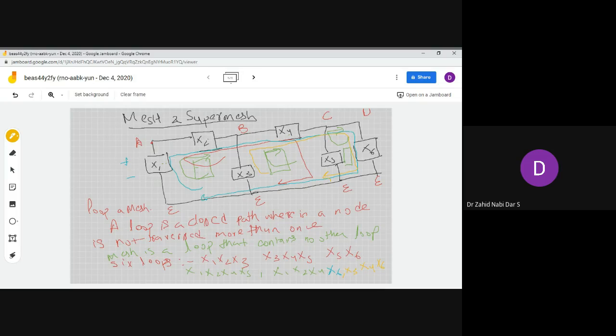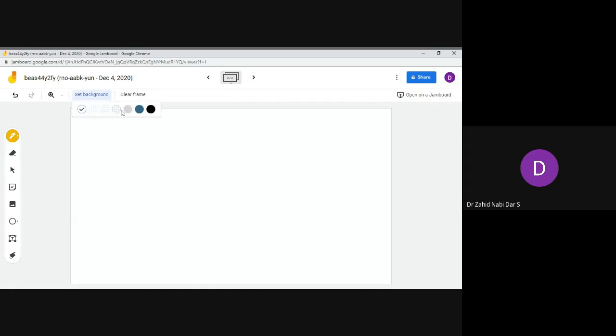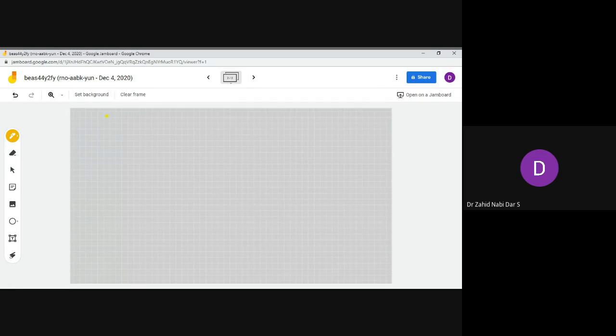This was the concept of a loop and a mesh. Now let's go to the mesh analysis concept directly. Let's see how we have to analyze the mesh analysis concept. What is the mesh analysis concept and how do we go about it, you'll be understanding. Some books also use it as the loop method.